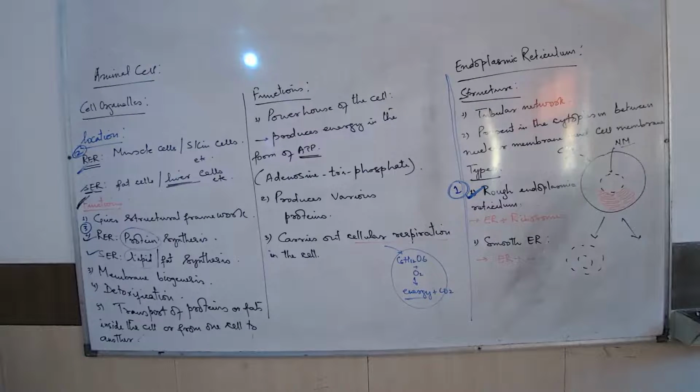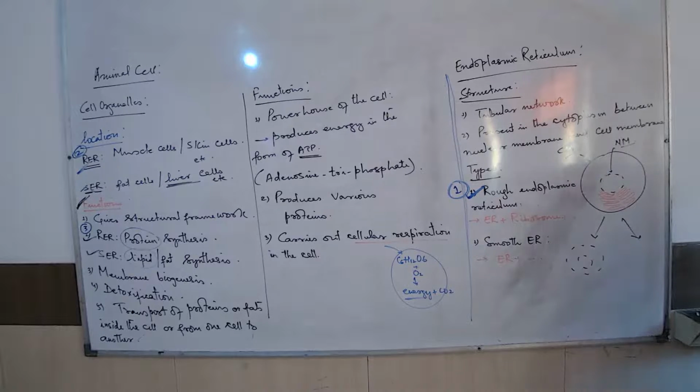Now, what is the query that you have? I didn't get the answer for the homework question. What is the question? What would happen if the plasma membrane of the cell is ruptured? If the plasma membrane is ruptured, the cell contents will all flow out, and the cell will not be functional.